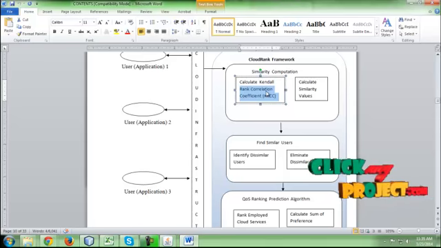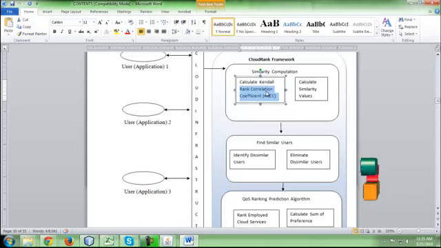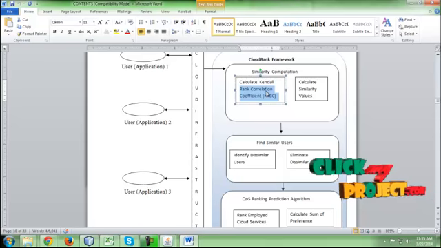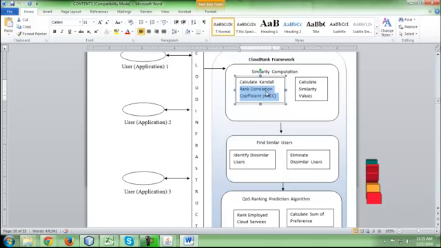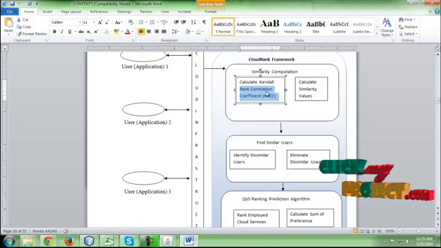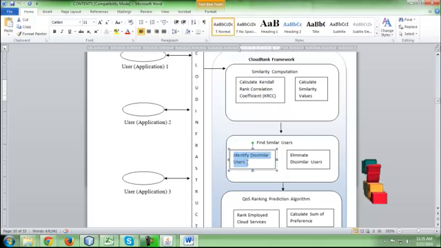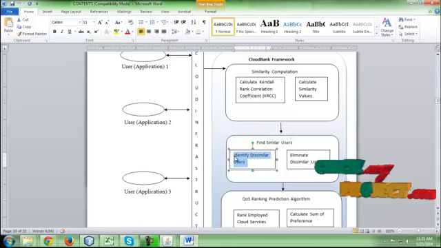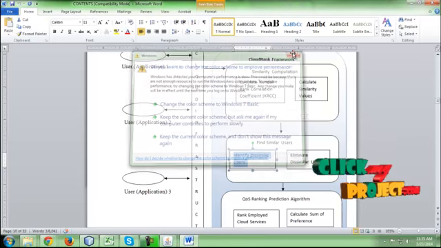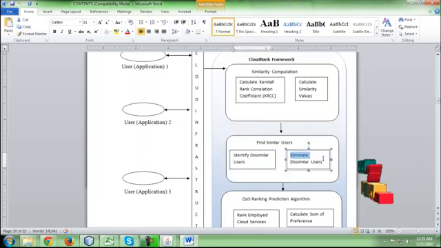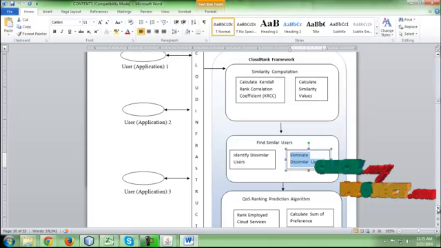After that, calculate the similarity value. Similarity is nothing but each and every service having a different unique value. By that we are going to find the similar services present in the CloudSim. After that, identify the dissimilar user. A dissimilar user is one who completely differs from another user, and we are going to eliminate the dissimilar users.